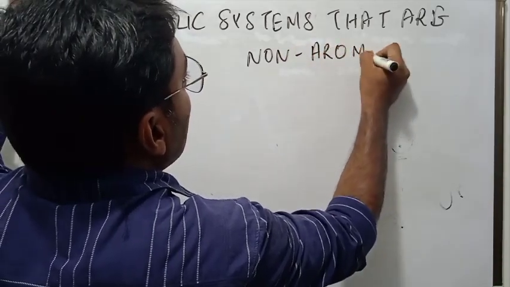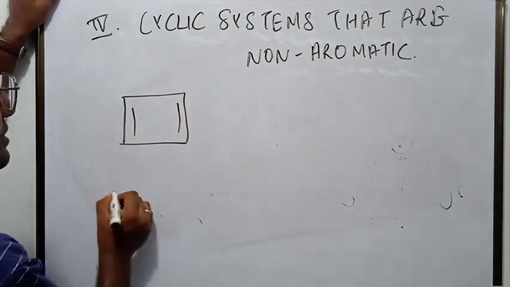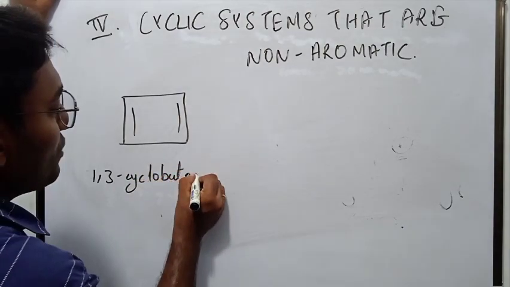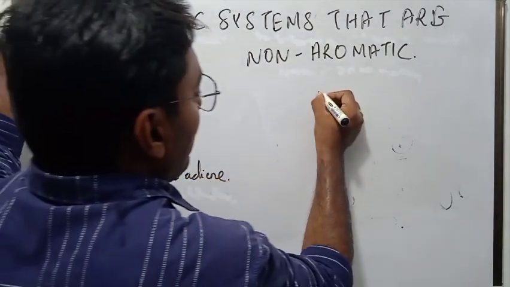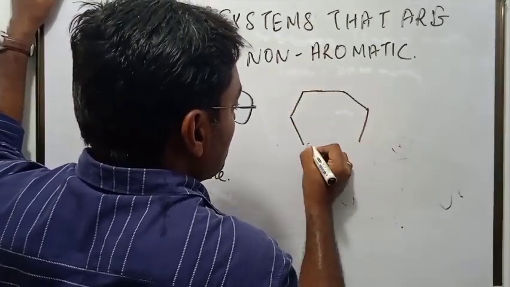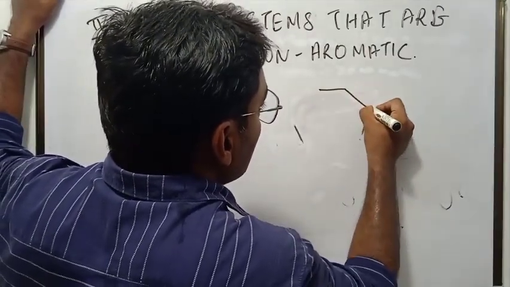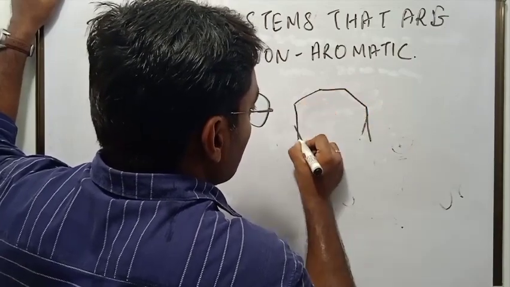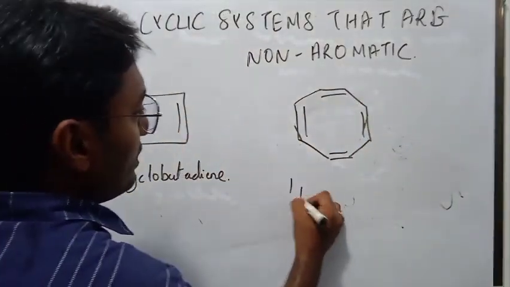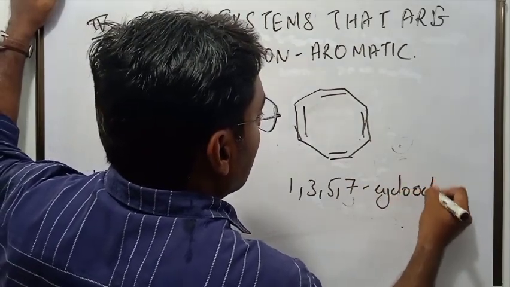So let me show you this example first. What is this? 1,3-cyclobutadiene. And look at this. This is 1,3,5,7-cyclooctatetraene.